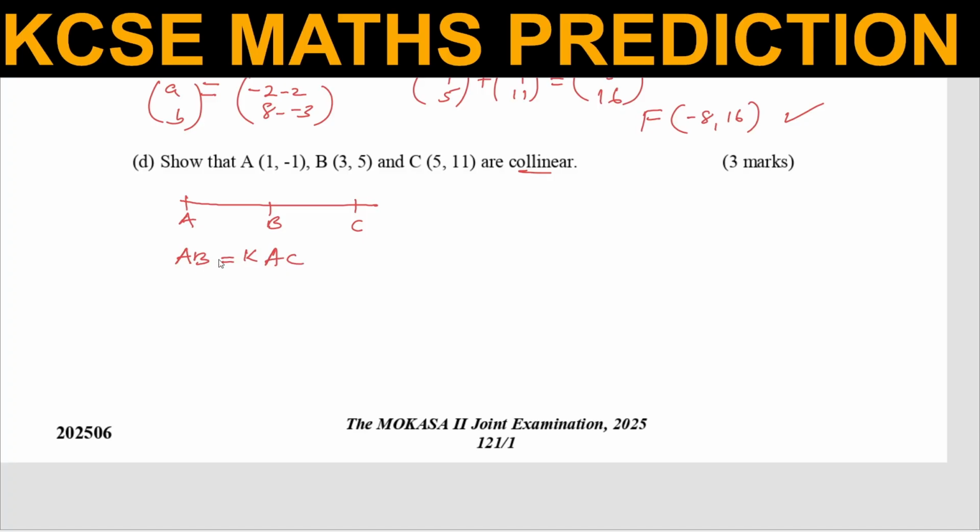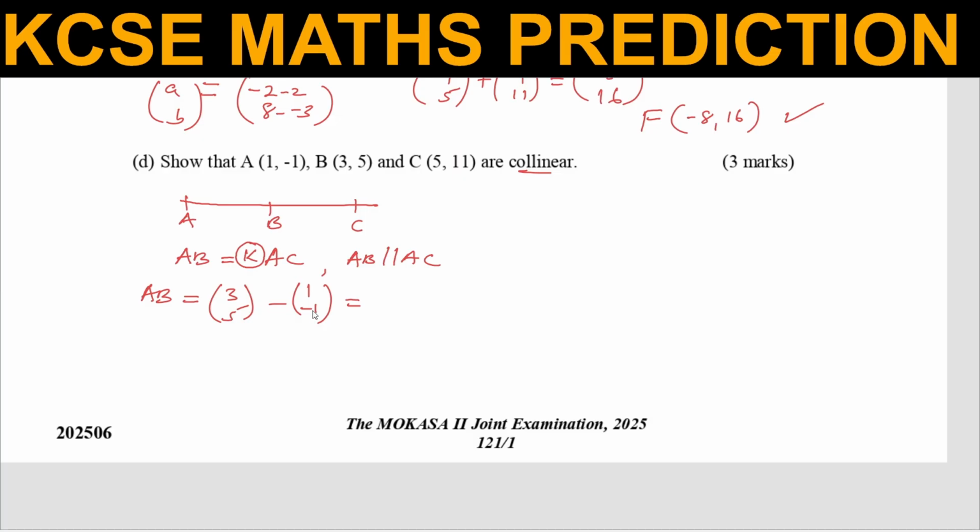You can see I've formed two vectors using points A, B, and C. So when I am able to show that these vectors are scalar multiples of each other, I'll have shown that AB is parallel to AC. That is the main objective. So I get vector AB by getting B, which is 3, 5, and then subtract A, which is 1, negative 1.